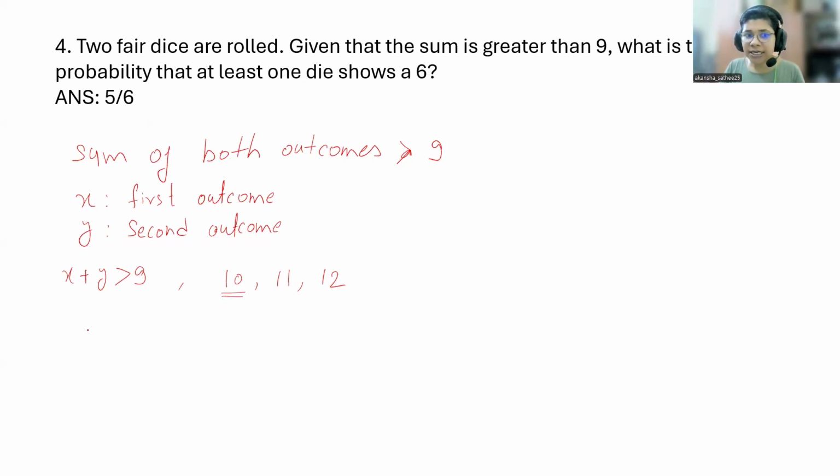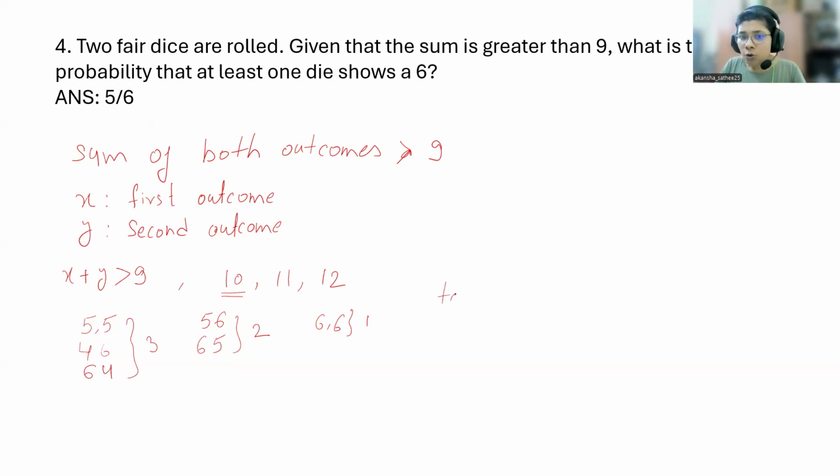In how many ways can you get 10? It could be 5 with 5, 4 with 6, or 6 with 4. So, 3 in total. For 11, you can have 5 with 6 and 6 with 5, so total possibilities are 2. And for 12, you have 6 and 6, so only one possibility.